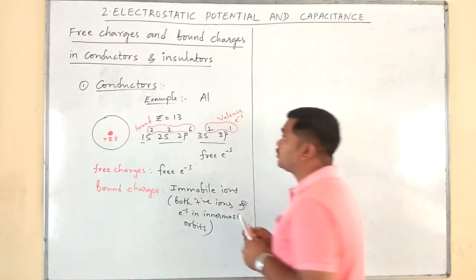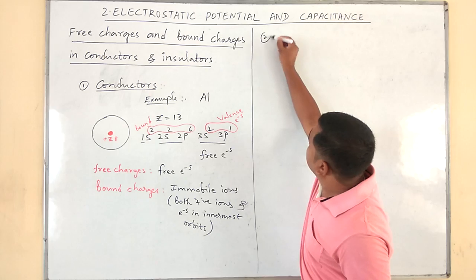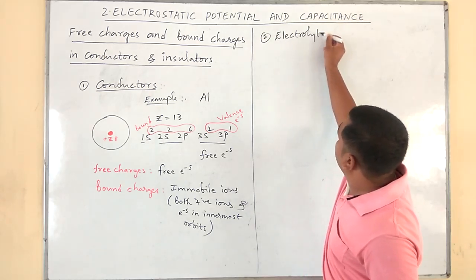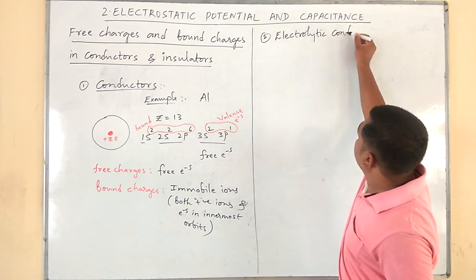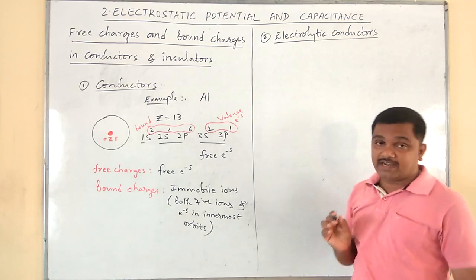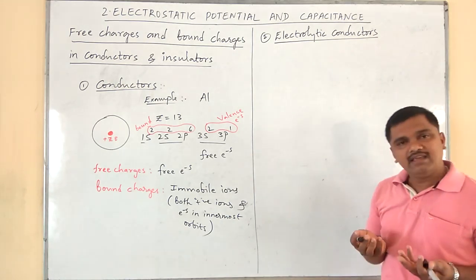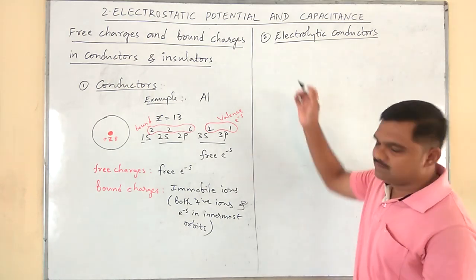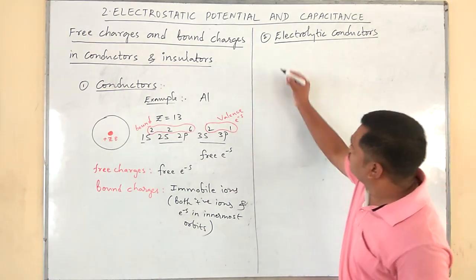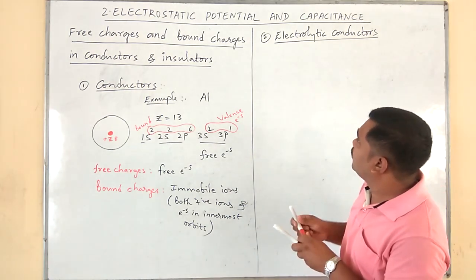Now let us come to the electrolytic conductors, simply electrolytes. As you know well, ionization takes place, isn't it? Therefore, which are the free charges and bound charges here?